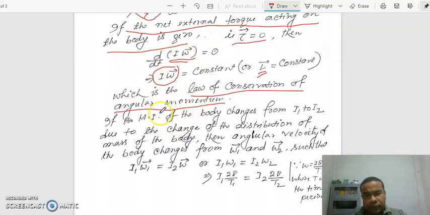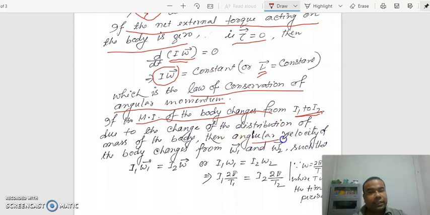We can write this in another form. Say the moment of inertia of a body changes from I1 to I2. If the moment of inertia is changed from one form to another, that is, the distribution of the particles of the body or system changes, then its angular velocity must change.